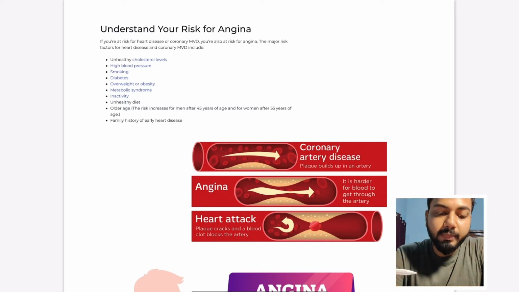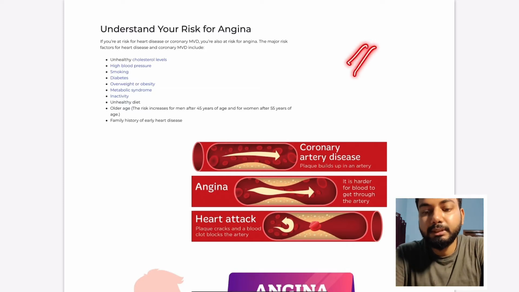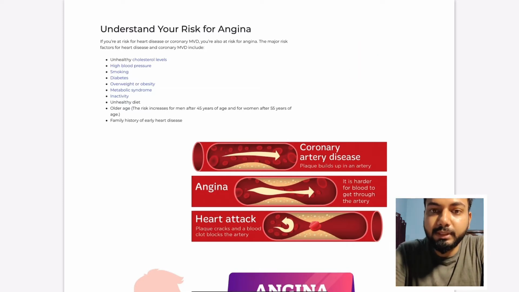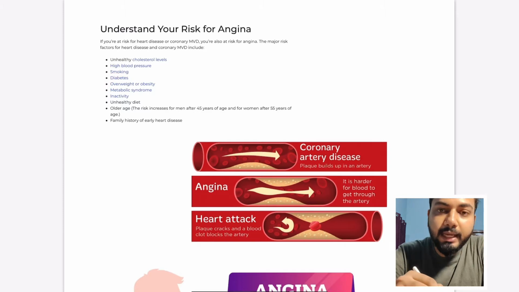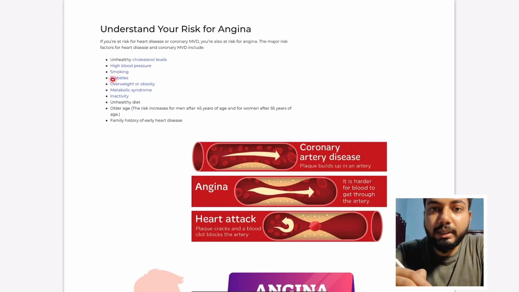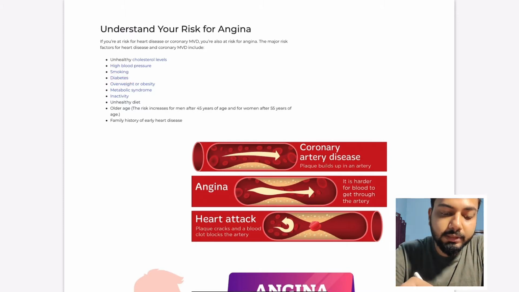Further, a smoking history can damage the vessels of the heart and cause angina. Uncontrolled diabetes can also cause angina.